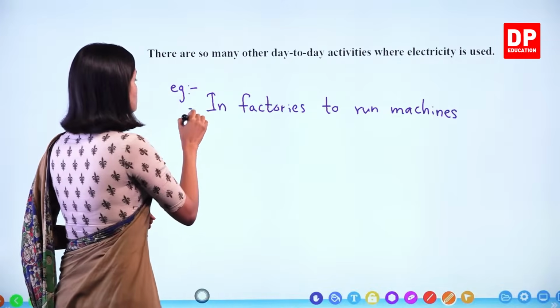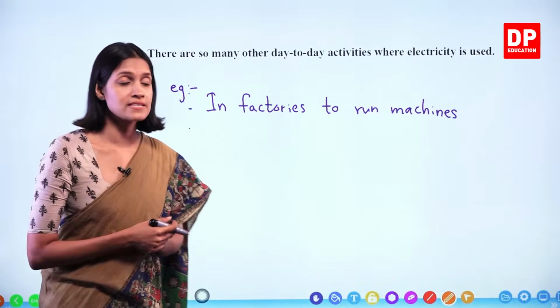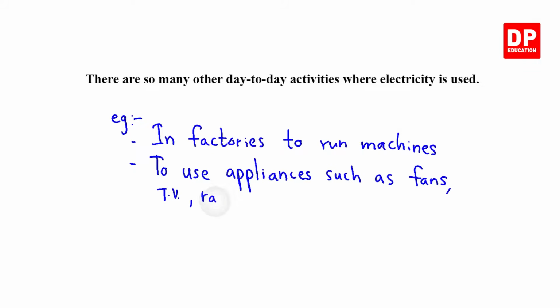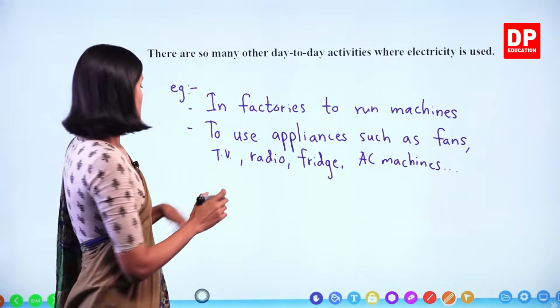At home, we use different other appliances, such as fans, TV, radio, fridge, what else? AC machines, right? What are the other examples?